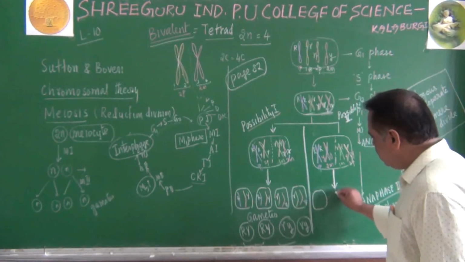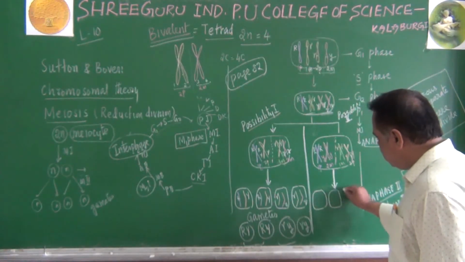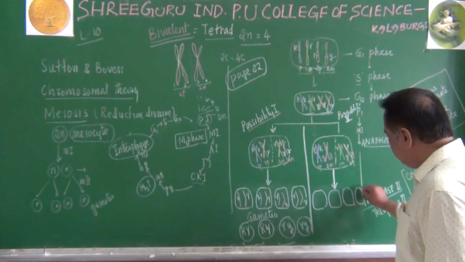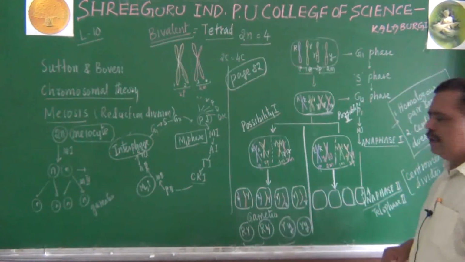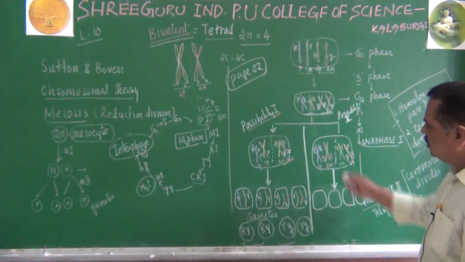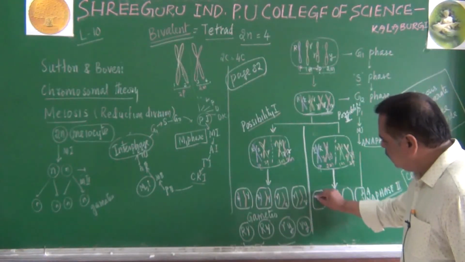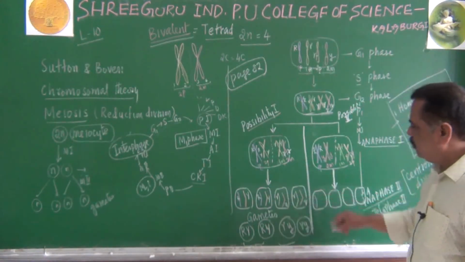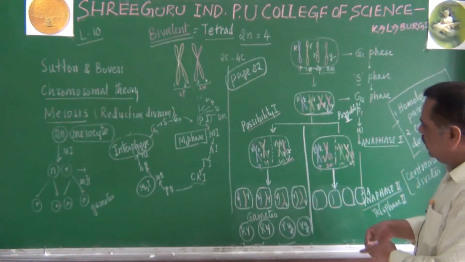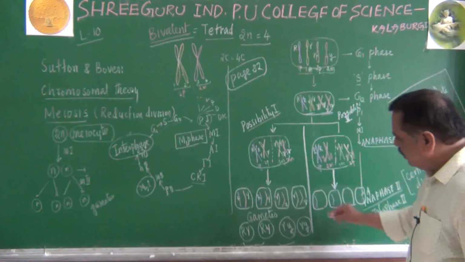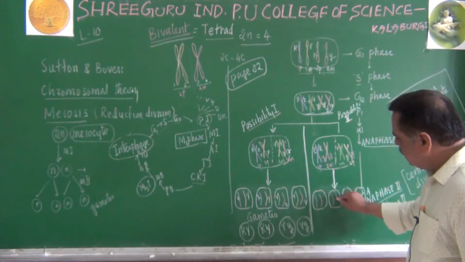This is one daughter cell, second daughter cell, third daughter cell, fourth daughter cell at the end of anaphase. Let us see here. Imagine this is one of the paternal, first paternal, another sister chromatid. And here, if you take pink color, this one is here, this one is here.